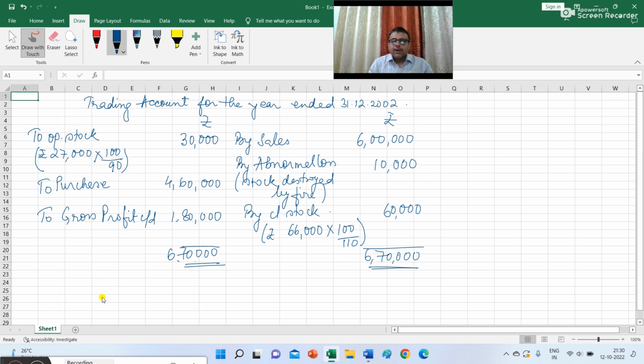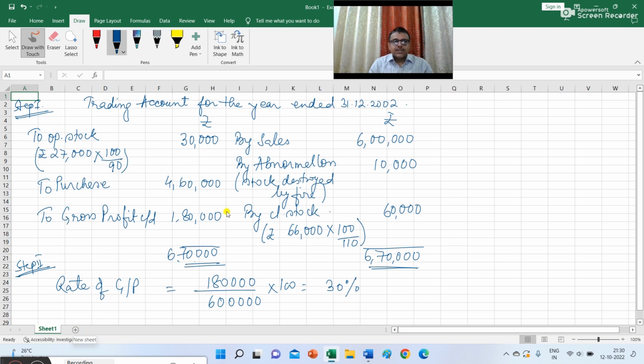Now what is the rate of gross profit for the previous year? This is step 1, that is to ascertain the amount of gross profit. Step 2 is to determine the rate of gross profit. So rate of gross profit is 1,80,000 by 6 lakh into 100, that is 30%.